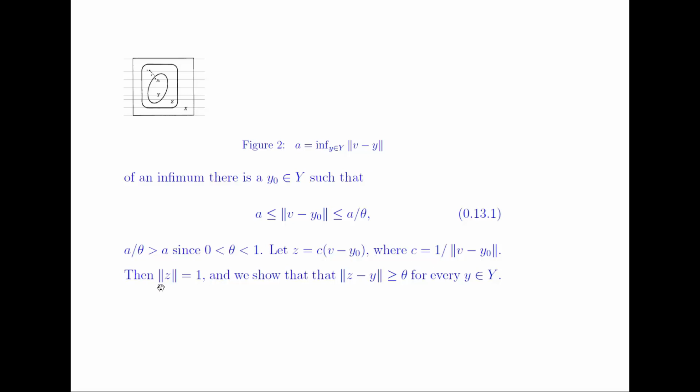Then the norm of z is equal to the norm of v minus y naught times the norm of c, where the norm of c is again 1 by the norm of v minus y naught. So we get the norm of z is equal to 1. Now we show that the norm of z minus y is greater than or equal to theta for every y in the set Y.